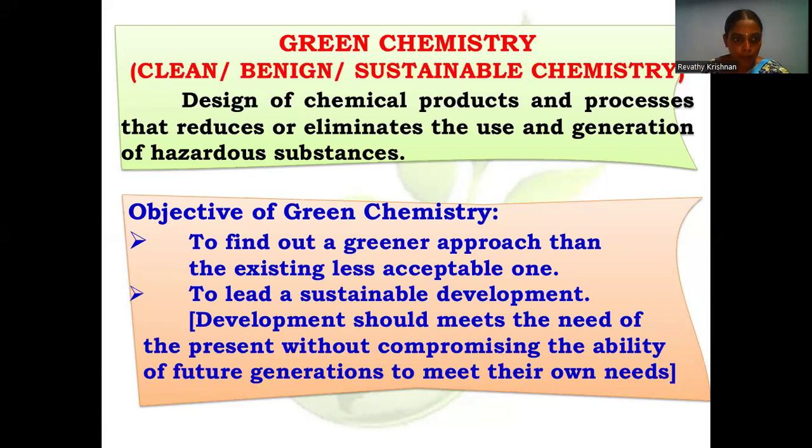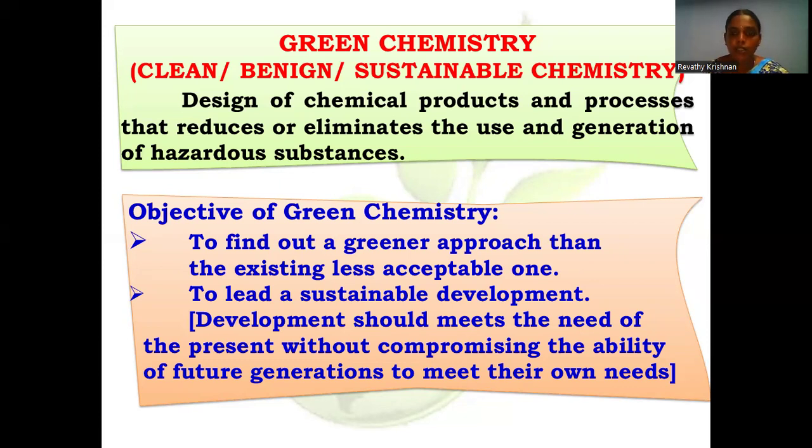Green chemistry is the design of chemical products or processes that minimize or eliminate the use or generation of hazardous substances. Hazardous means it should not be hazardous not only to humans but also to animals, plants, and the environment. The objective of green chemistry is to find a greener chemical approach than the existing less acceptable one, and also to lead to sustainable development.